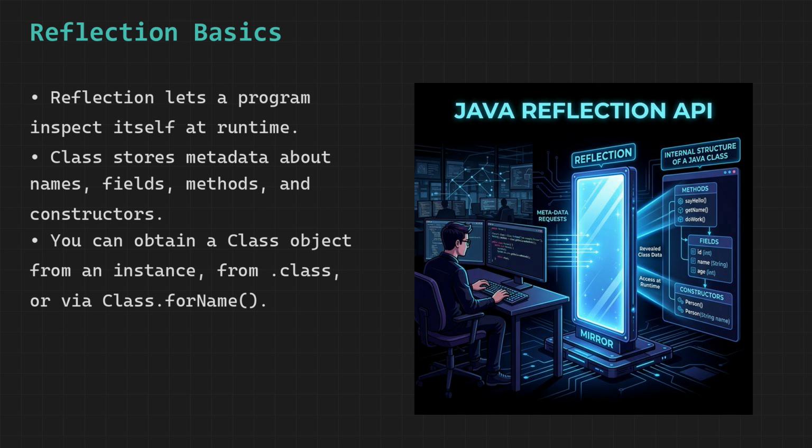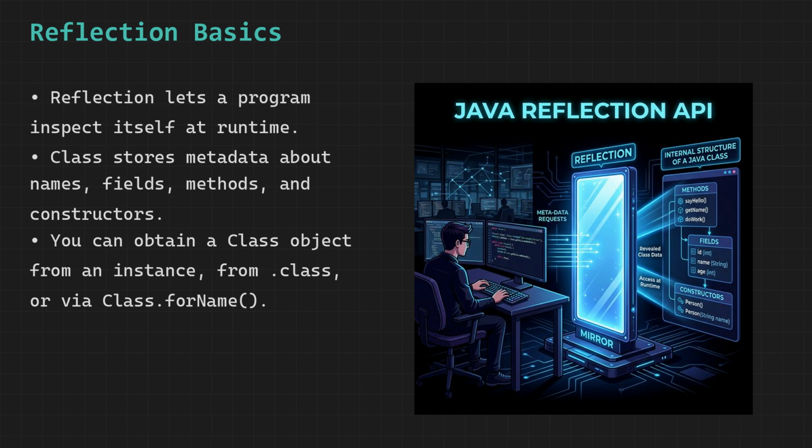At the center of this entire mechanism lies Class, which can be thought of as a master blueprint or identity card for every type of object in Java, and this blueprint contains complete information about the class, including its name, its methods, its fields, its constructors, and even details like whether it is a class, interface, or enum. And once you have access to this blueprint, you can start asking it questions and interacting with it programmatically.